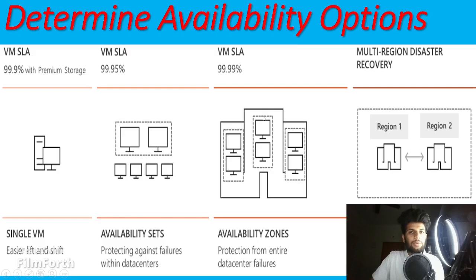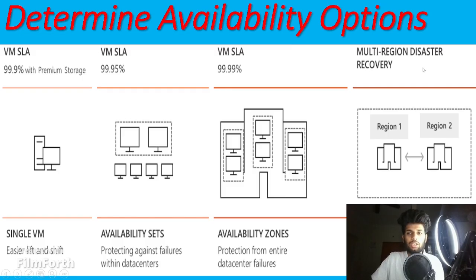In this zone I am creating a virtual machine, and again in this zone, and in this zone. So here I will get less downtime. How much? That is 99.9. But if the entire zone goes down, then everything goes down.